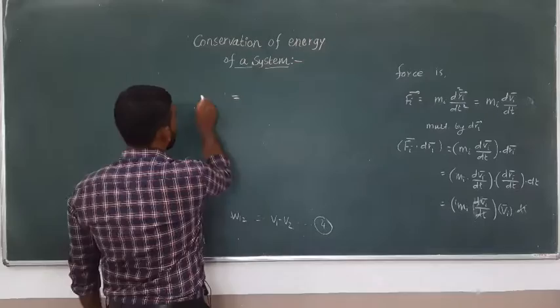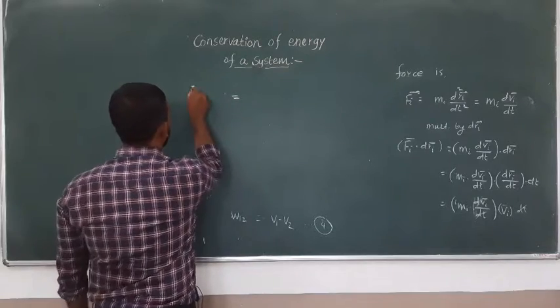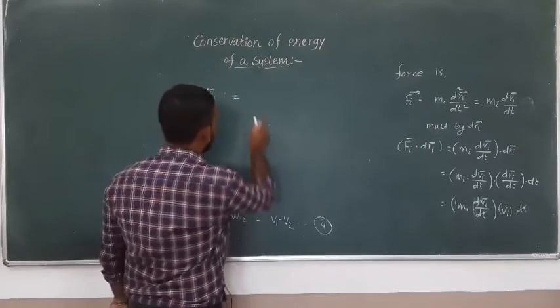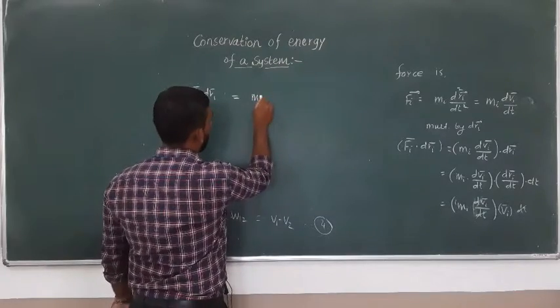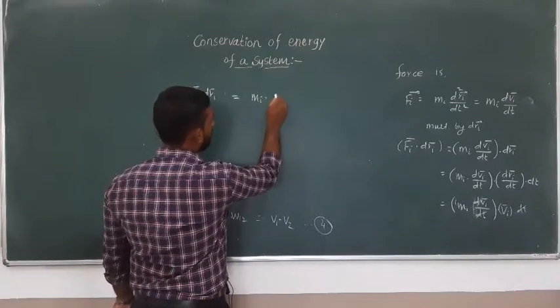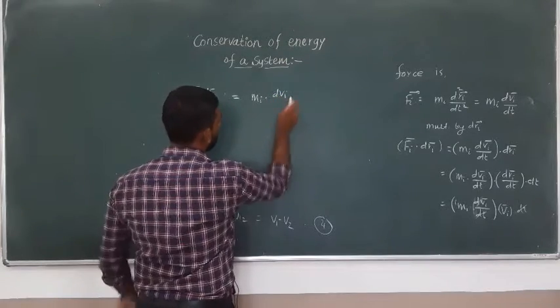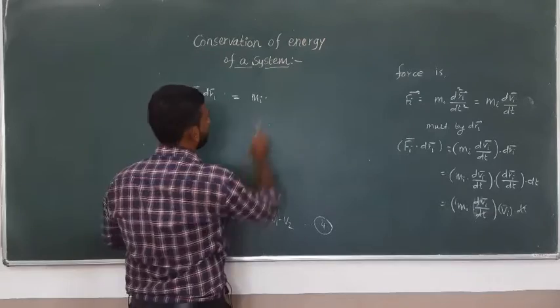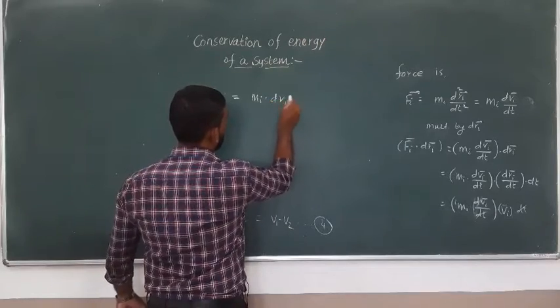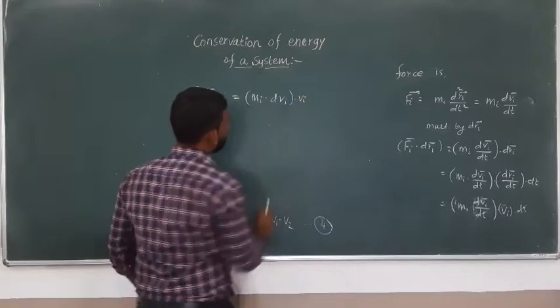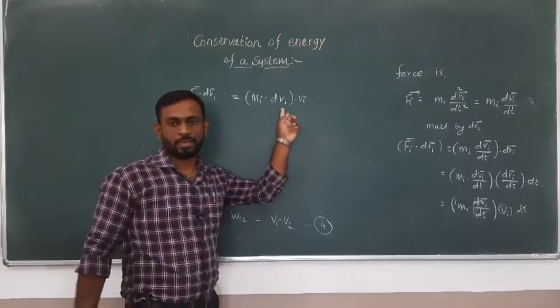So we are looking at Fi bar dot dr, equal to mi dvi into vi. This is a derivative of vi.